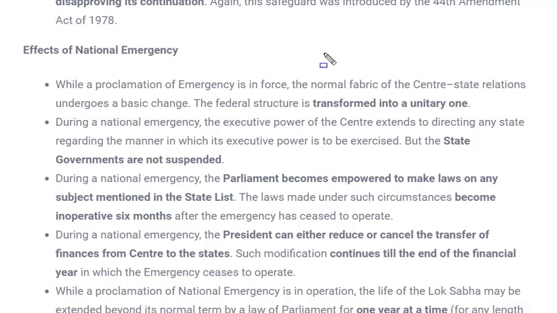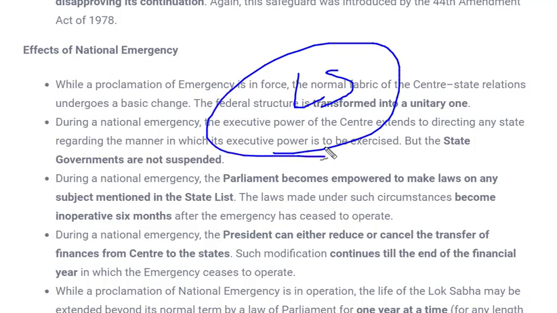During national emergency any state government is not suspended, but the execution of anything has to take place by the instruction of the center. That means the center is responsible for instructing the state for its execution of whatever happens. And during national emergency we have seen that the tenure of Lok Sabha can be increased by 1 year at a time. That means if a resolution is passed, a majority is given in parliament and required in case of national emergency, the tenure of Lok Sabha keeps on extending for 1 year.